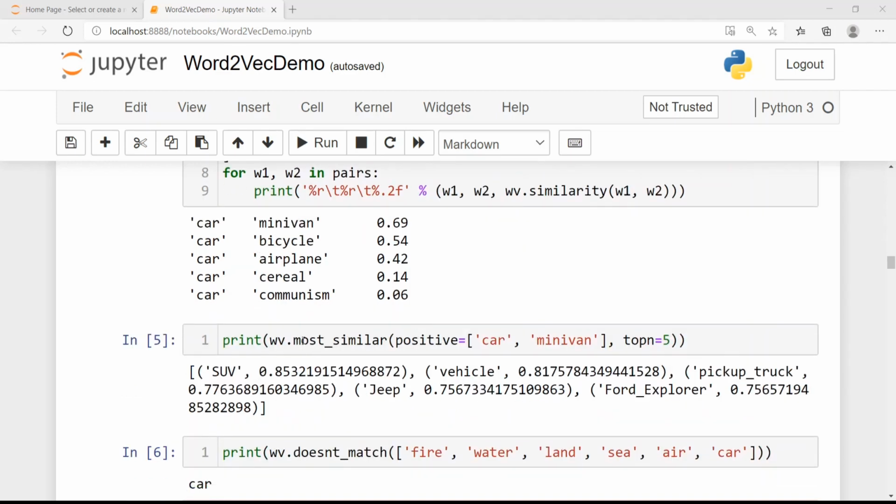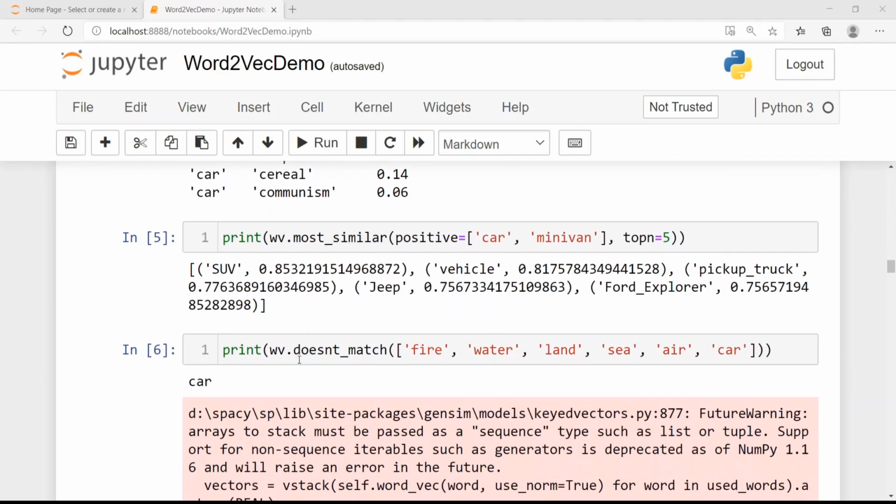Similarly, you can find the most similar words, the positive words, for car and minivan. Here we are printing the top 5 words. The top 5 words very similar to car and minivan are SUV, vehicle, pickup truck, Jeep, and Ford Explorer. You can also print the odd word out. You can give a list of words and call doesnt_match, and it prints the odd word. The odd word here is car. The other words are fire, water, land, sea, air.